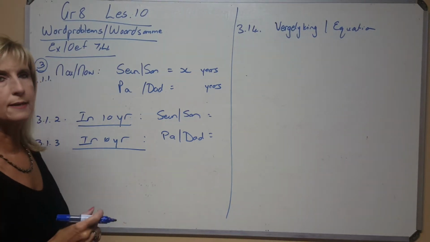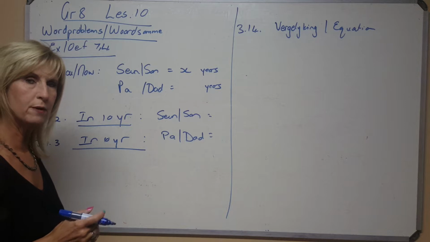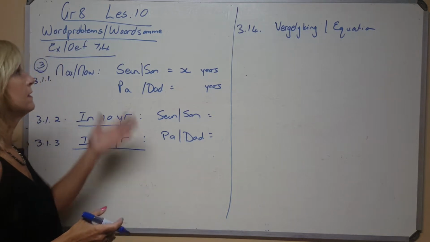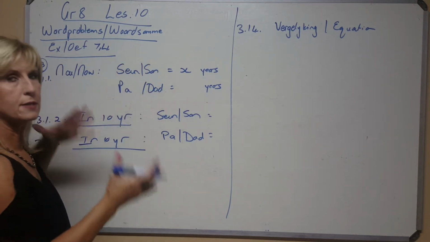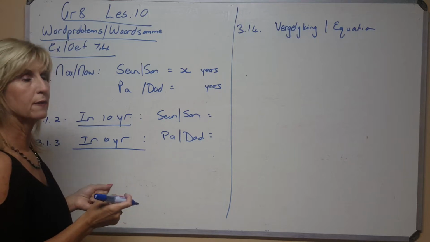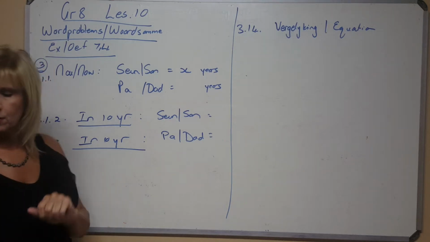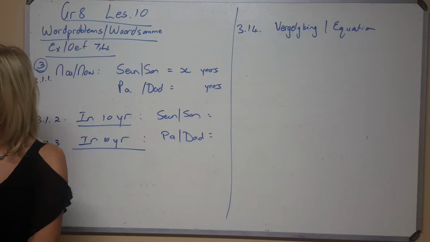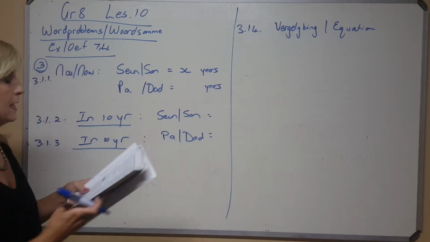Goed, graad 8, les 10. Ons is besig met die woordsomme vir die vergelykings. These are the word problems that are still busy with the equations that we've been doing in this theme. So die eerste vraag het gevra, laat ons nou net weer so translate from Afrikaans to English.